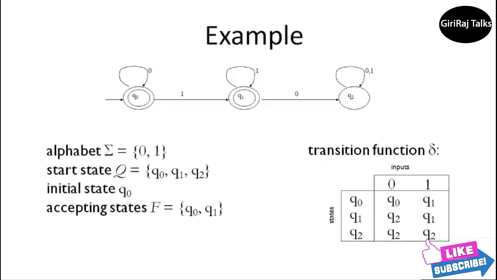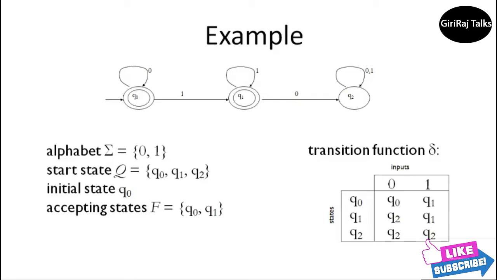And Q0 with input 1 goes to the Q1 state. So Q0 to Q1, the passing input is 1. This is the transition from Q0 to Q1 using input 1.